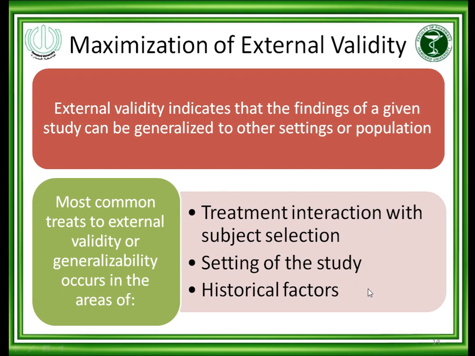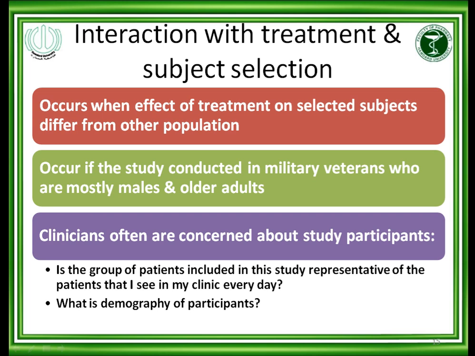The overall conclusion is that if all these factors are addressed, and the patients enrolled in the clinical study have the same characteristics which I see in my real-life clinical practice, it means there is external validity of this study, and I can apply the result of that RCT in my clinical practice.